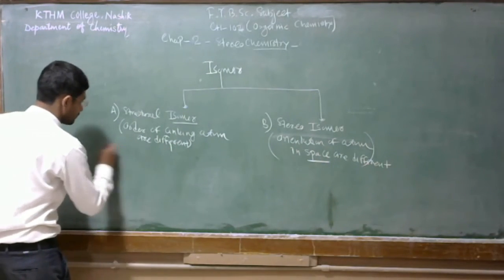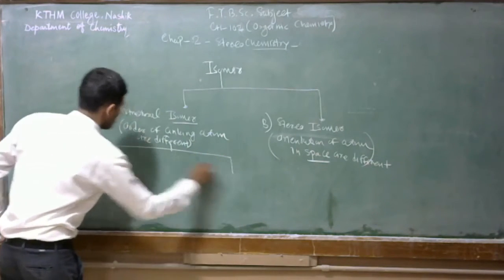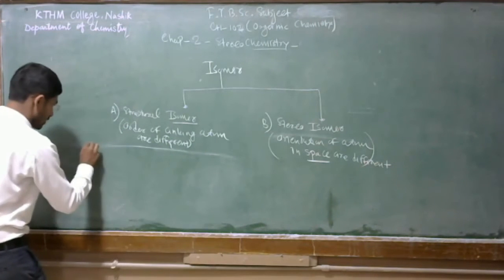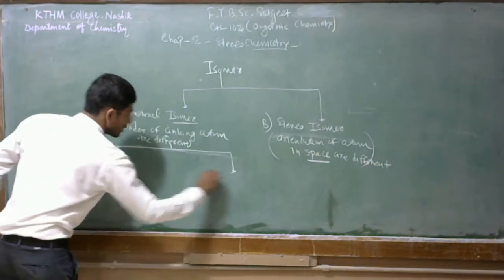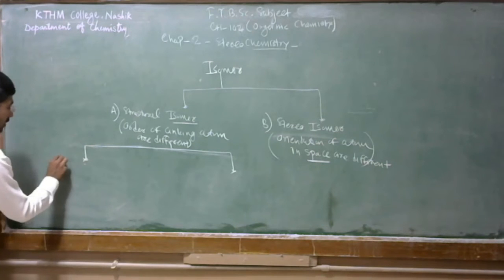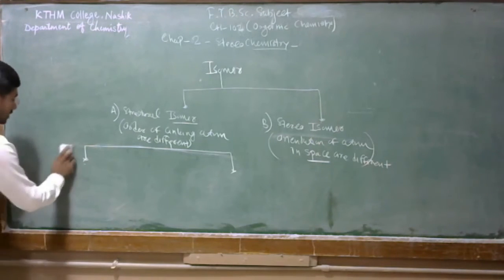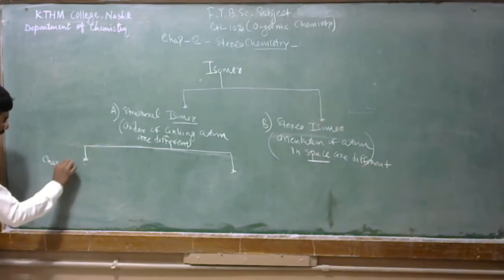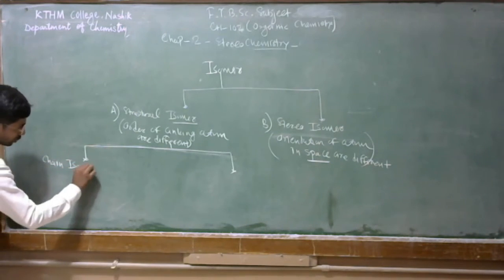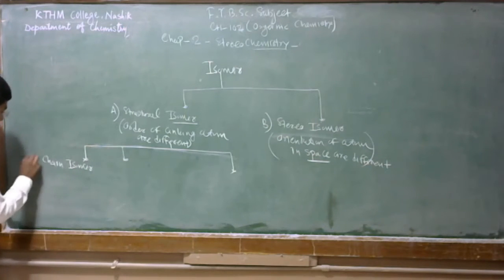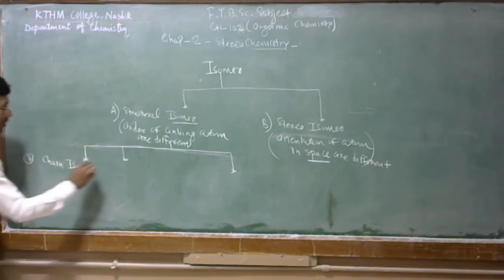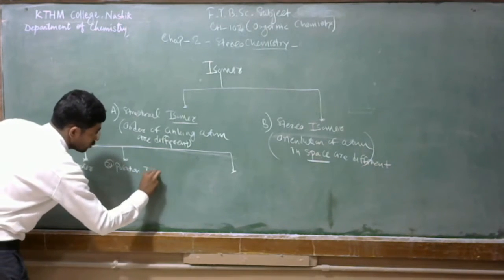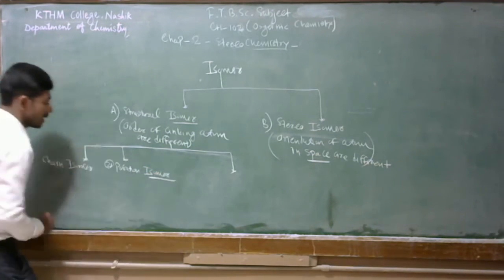Depending upon structural difference, we can classify structural isomerism. The first type is chain isomers. Then position isomers, this is the second type.